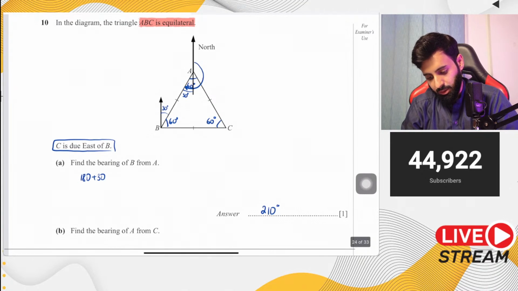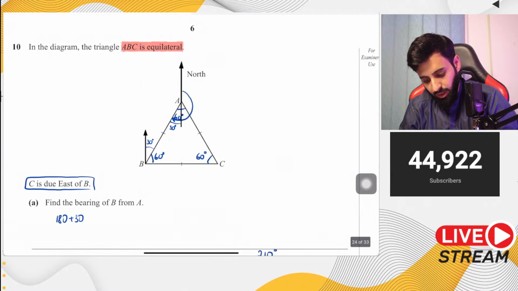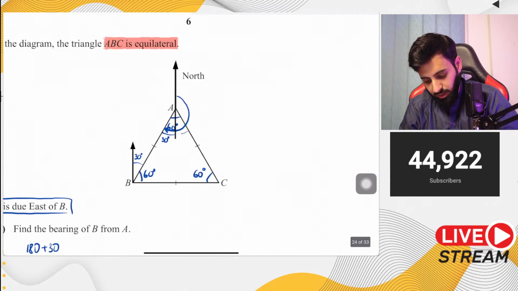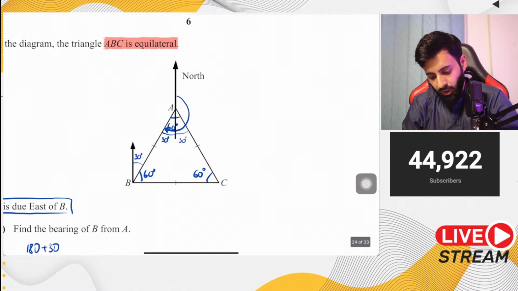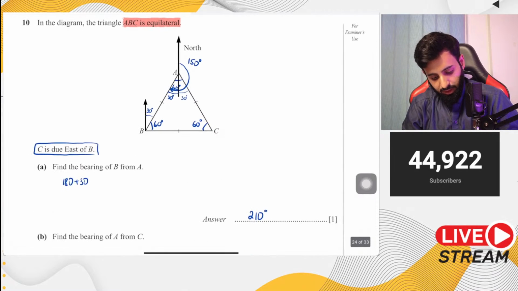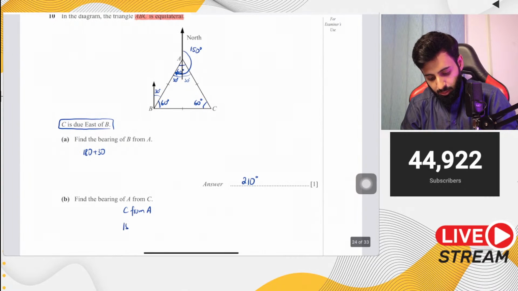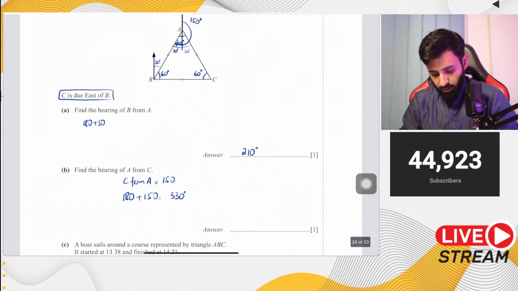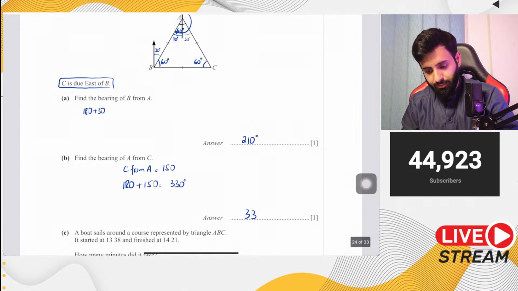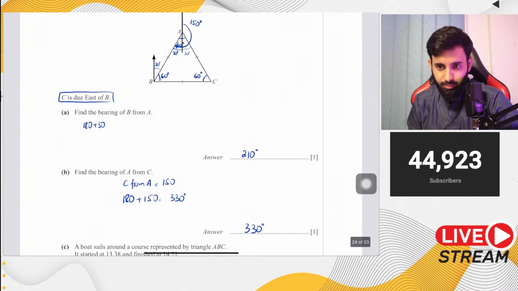Okay, so you guys can use an easier method over here. Now that you know what this angle is, this angle is going to be 30 degrees. So the bearing of C from A is 150. Now what would be the opposite of it? The opposite of it would be 180 plus 150. Why are we adding 180? We're adding 180 because it's less than 180 degrees. So the answer is equal to 330 degrees. And there you go. That's your answer.